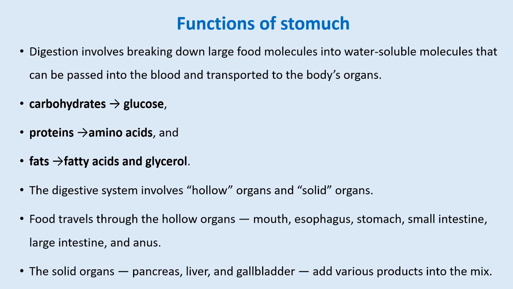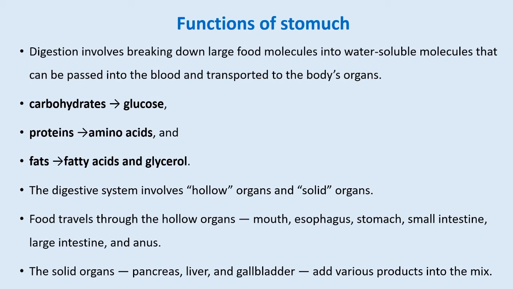So the conversion of complex food into simple food by the action of enzymes is digestion, and this digestion is an important function of the stomach. Whenever food is deposited into the stomach, the stomach glands or gastric glands release enzymes and acids, and by the action of pepsin, hydrochloric acid and mucin, the complex food converts into simple food.